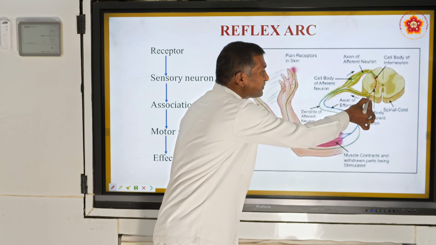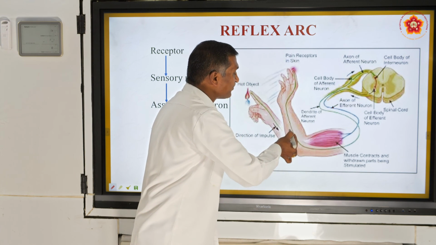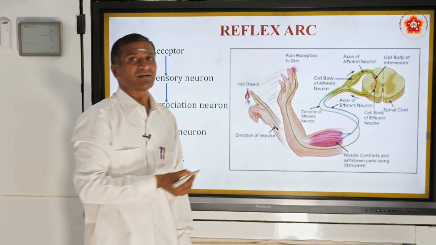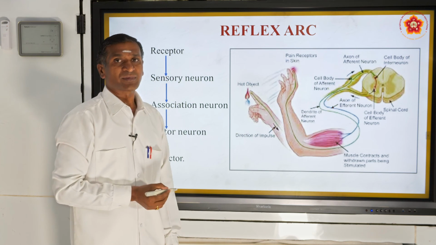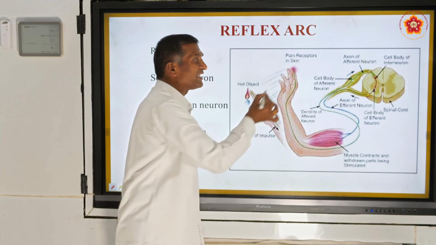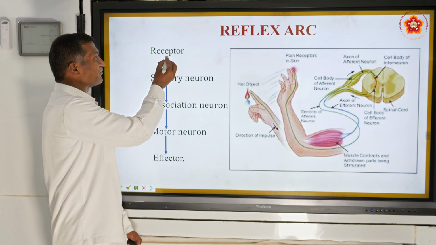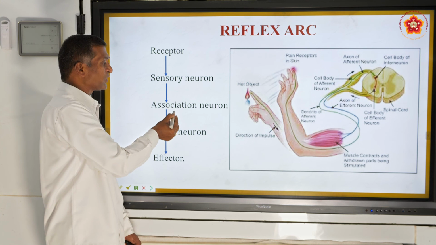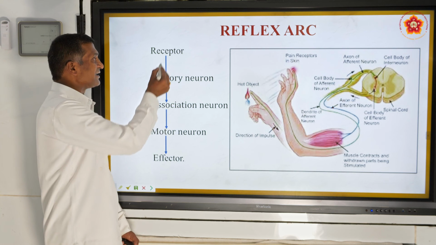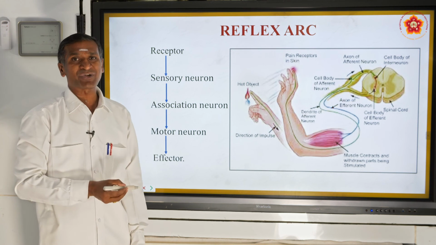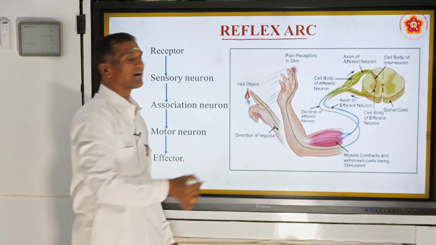From the spinal cord, the response is brought and carried by the motor neuron to the effector, and he immediately withdraws his hand from the flame. Receptor, sensory neuron, association neuron, motor neuron, and effector. This is the pathway traced for reflex action, which we call reflex arc.